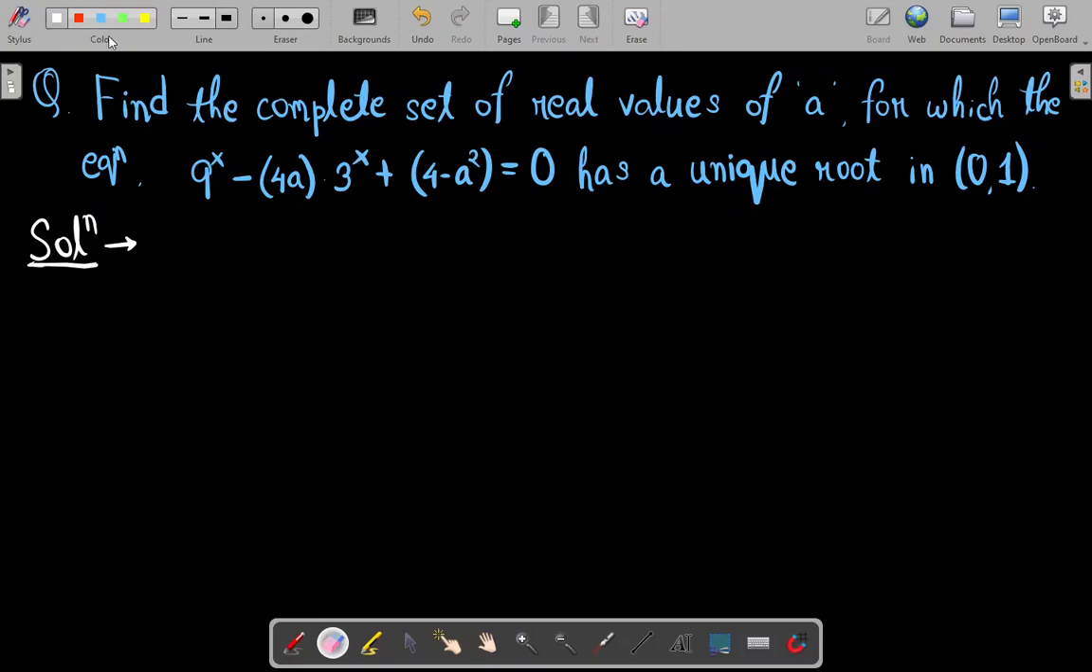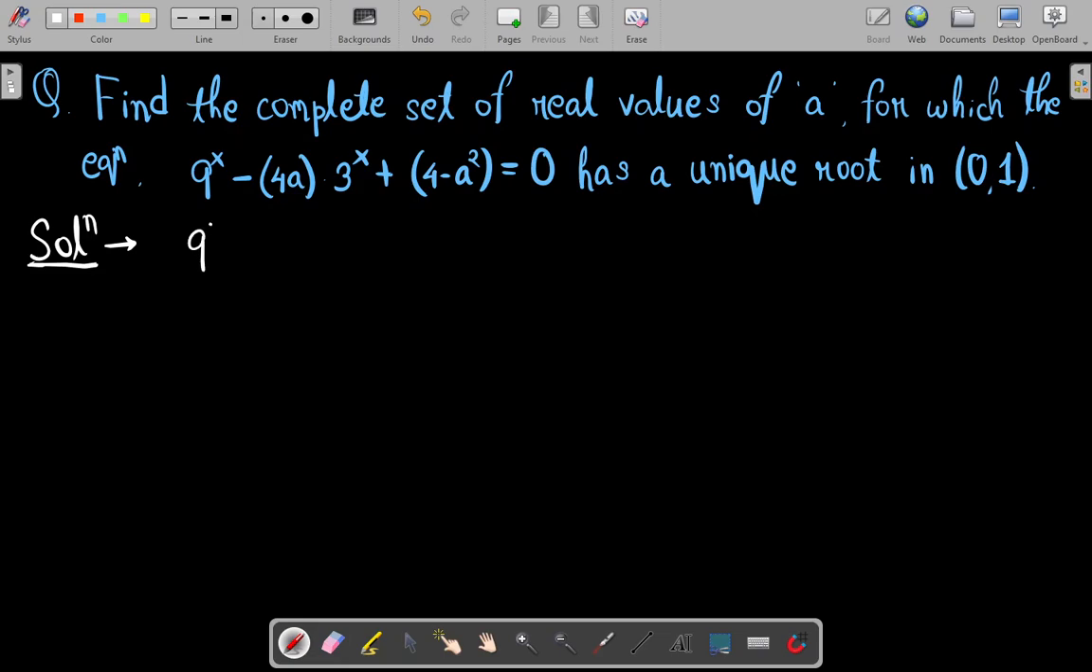Hello everyone. In this question, it is asked that we are to find the complete set of real values of a for which the equation 9 raised to the power x minus 4a times 3 raised to the power x plus 4 minus a square equal to 0 has a unique root in the open interval 0 to 1.